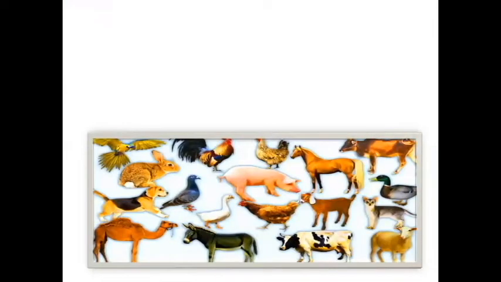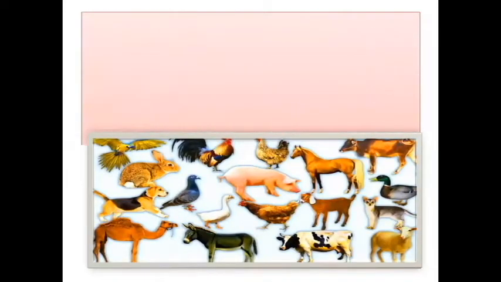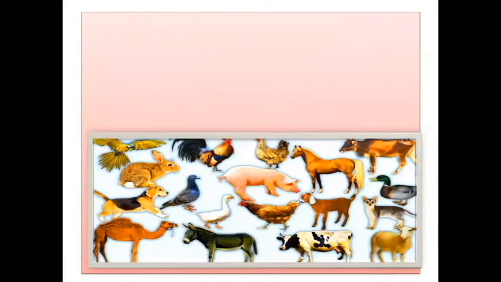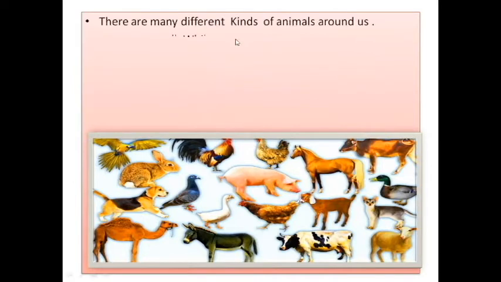So one by one we are going to learn which animals are domestic animals, what you mean by domestic animals, what you mean by wild animals, which animals we will call wild animals, and what the pet animals are, where they are living. These are the things we are going to learn in this lesson. Okay children, there are many different kinds of animals around us.